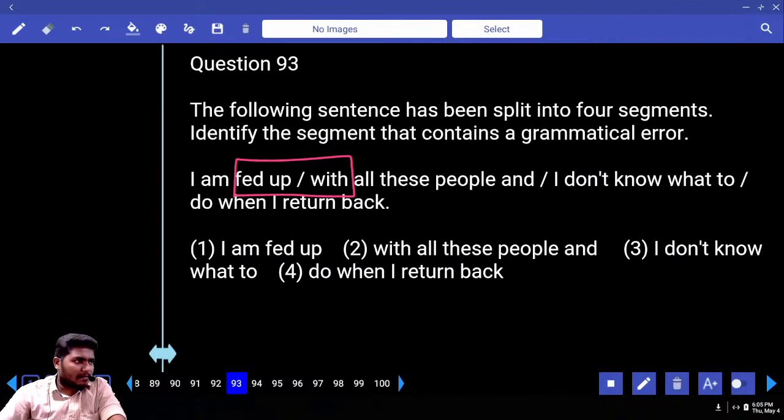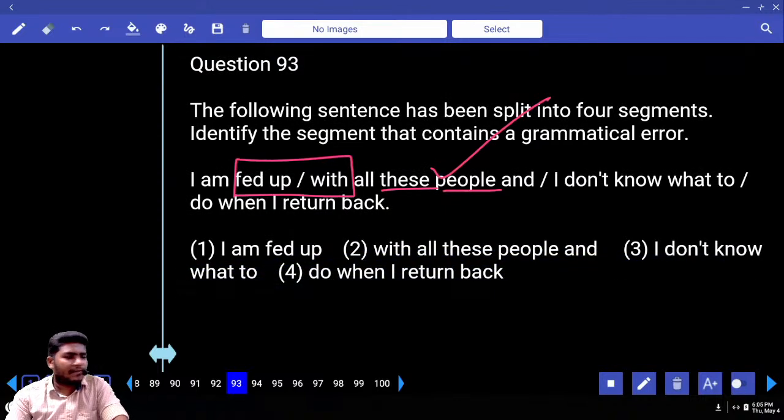I'm tired of somebody. With all these, underline the word these. These is a demonstrative word. This demonstrative word must be used with singular or plural? This booklet or these booklet? One or two? Only one. This booklet. If it is these, what must be there? Plural. So these is used with only plural.